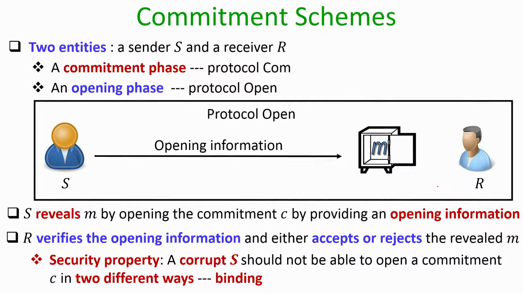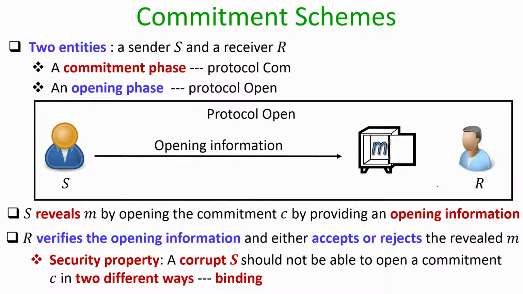And the security property that we require from the opening phase is as follows. Now, we consider a corrupt sender and an honest receiver. So, remember, for the hiding property we considered an honest sender and a corrupt receiver, but when we are considering the binding property with respect to the opening phase, we consider the case when the sender could be corrupt and the receiver is honest. So, what exactly the binding property means is that a corrupt sender should not be able to open a commitment C in two different ways.